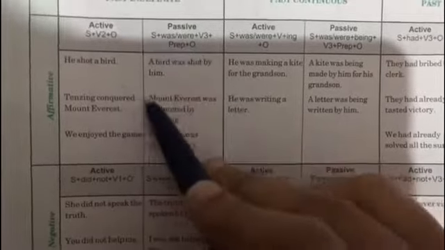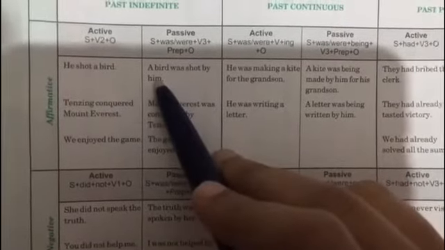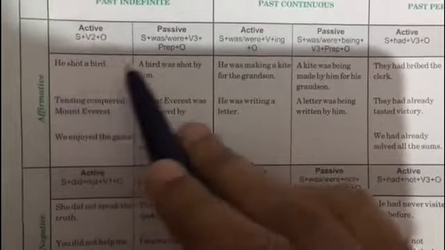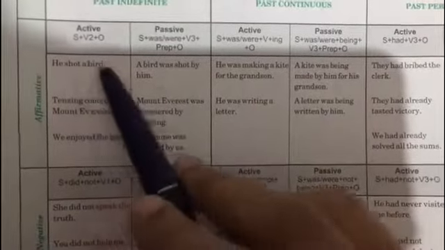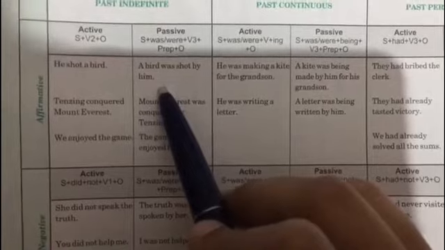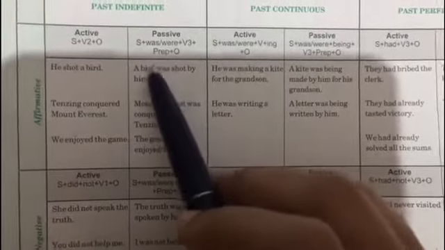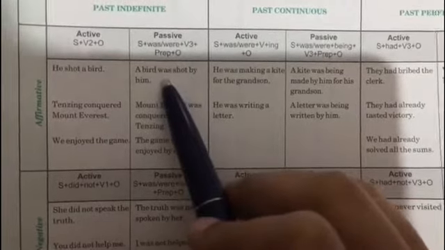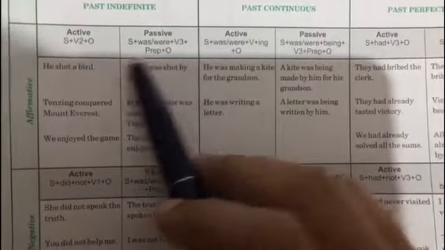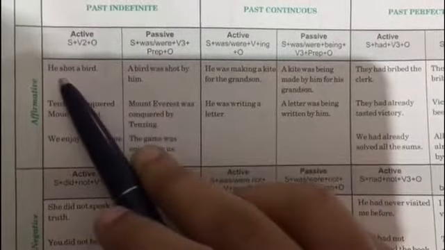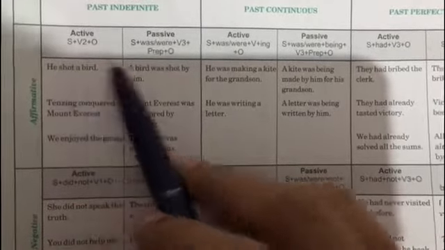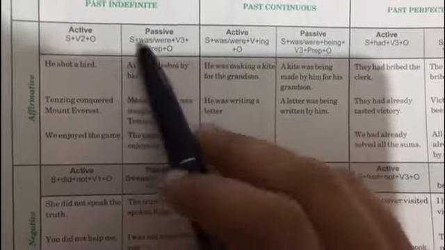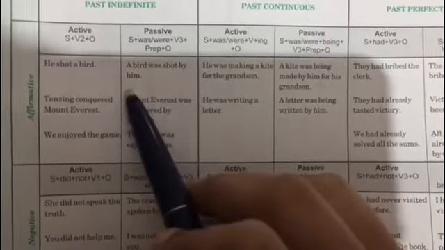So how has this sentence been converted? First of all, there has been a change in the subject and the object: he has been converted into him, as there has been a change in pronoun, and a bird, which was the object, has now been converted into the subject. We have used was because bird here is singular, and we have used the third form of this verb, that is shot. And by here is the preposition and him here is the object.